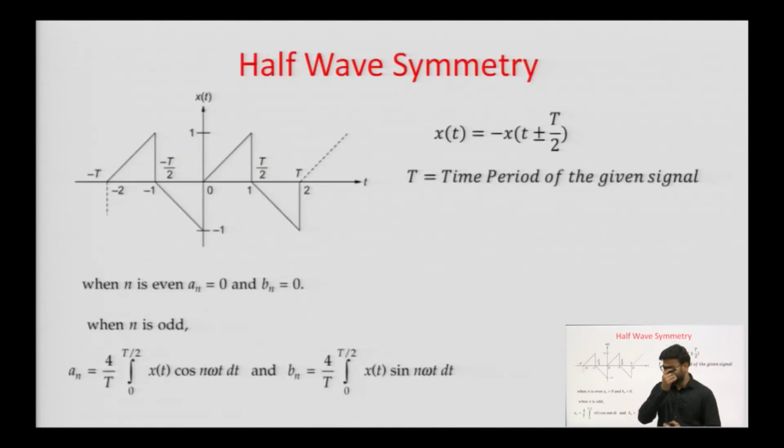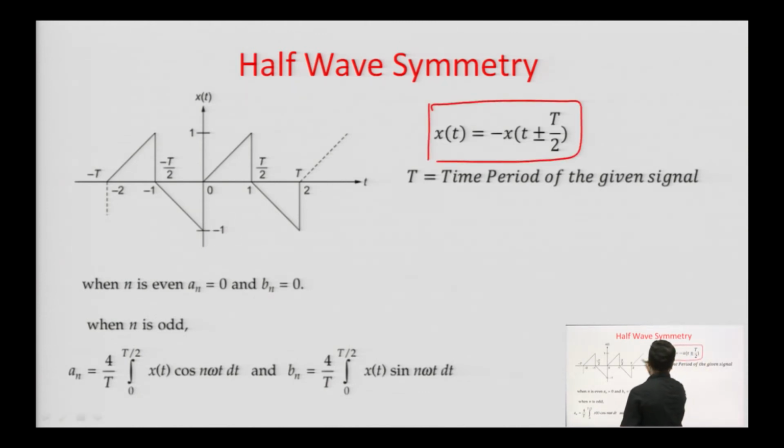Next is half wave symmetry. A function is said to be half wave symmetric if it satisfies this condition: x of t equals minus x of t plus or minus T by 2, where T is the time period of the given signal. If the function is half wave symmetric, then our Fourier series coefficients a n and b n will be 0 for even values of n.